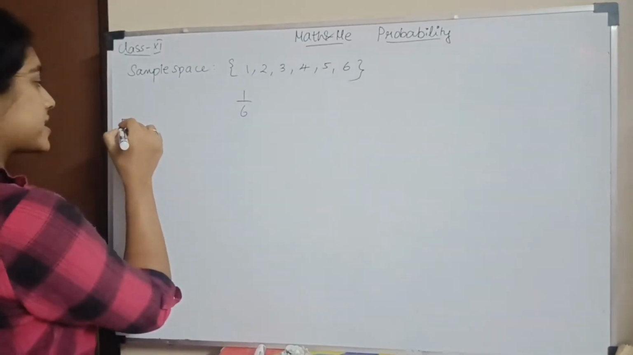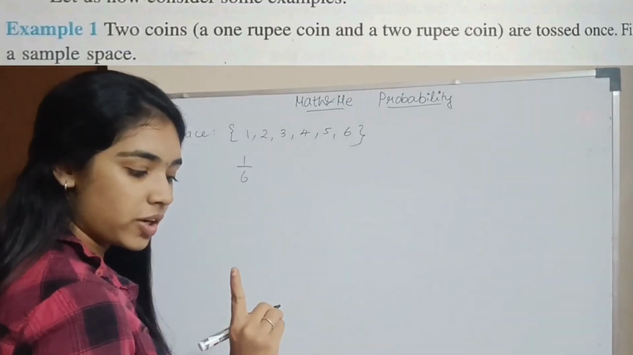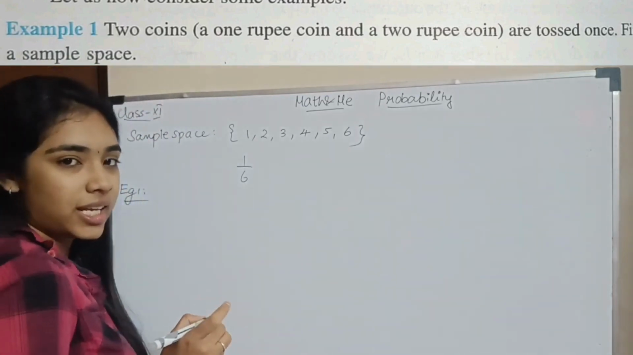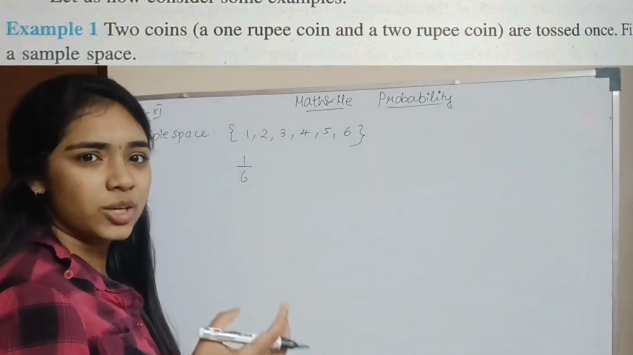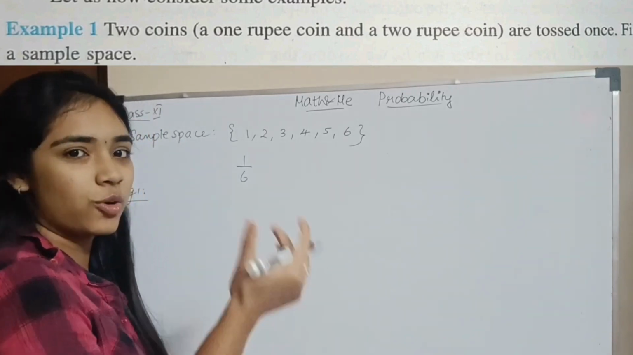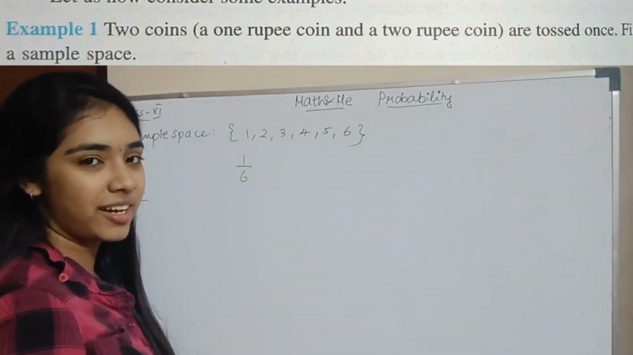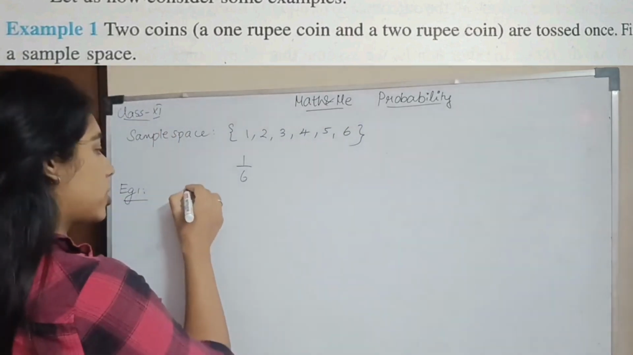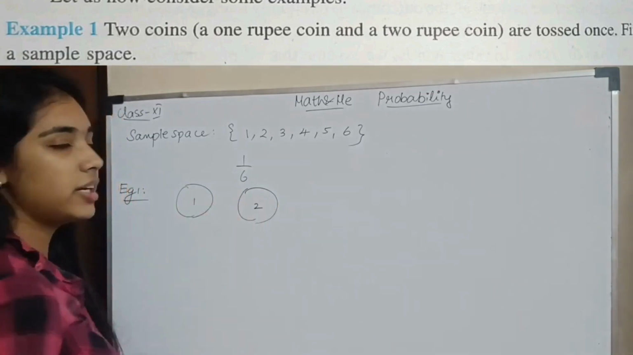So let's move on to example 1. Example 1 asks: two coins, a 1 rupee coin and a 2 rupee coin, are tossed once. Find the sample space. So what is there in a coin? Head and tail. In a cricket match or any game, there is a toss first. In a toss, you either have head or tail. Okay? Now there are two coins: a 1 rupee coin and a 2 rupee coin. This is the 1 rupee coin, this is the 2 rupee coin.